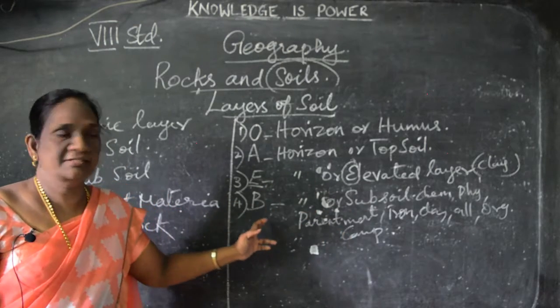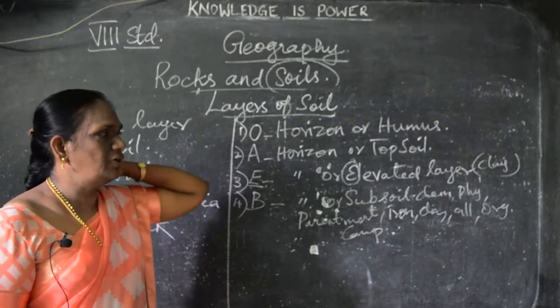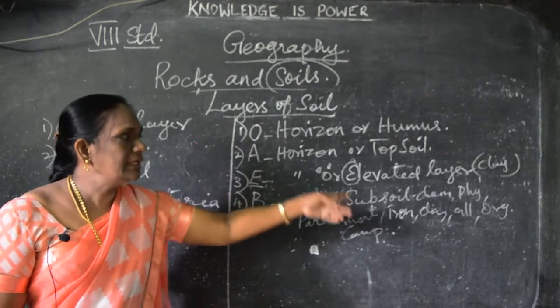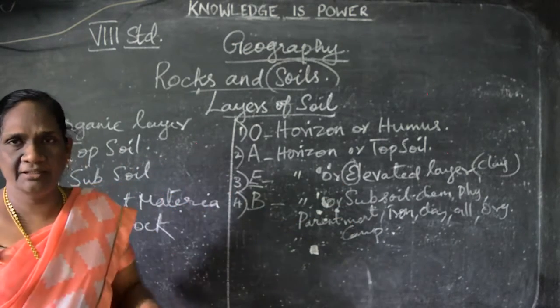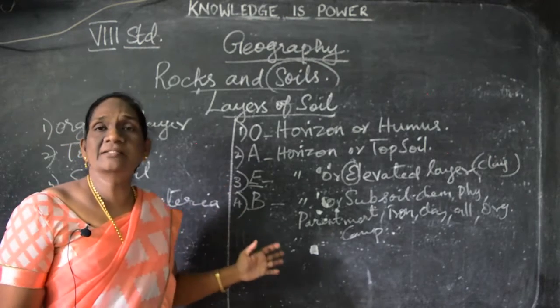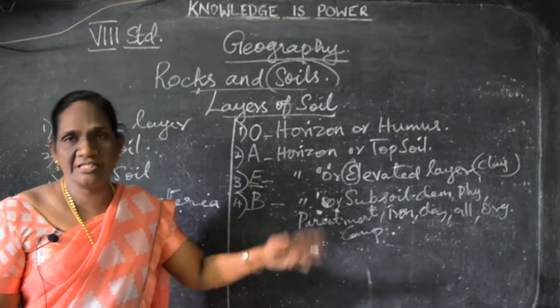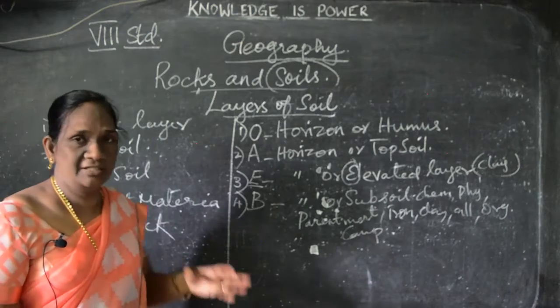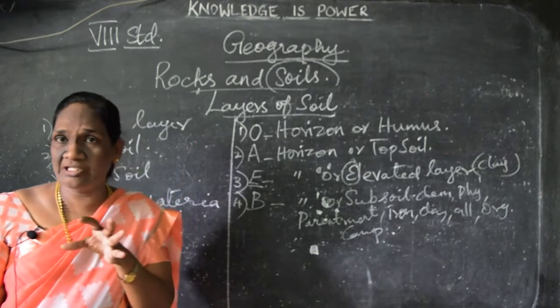That is B. In the horizon or subsoil we can see the changes of chemical and physical matter, and it has the parent material. Understand the formation, igneous, metamorphic, sedimentary rock, I told you.